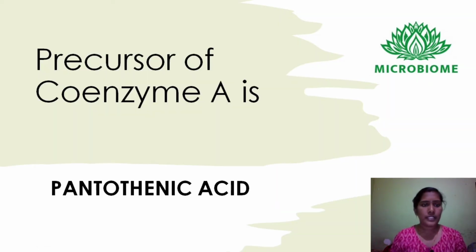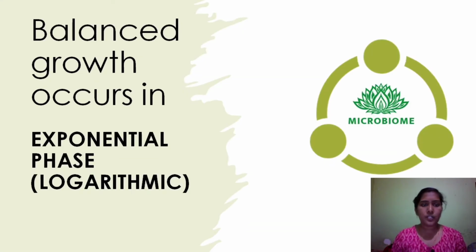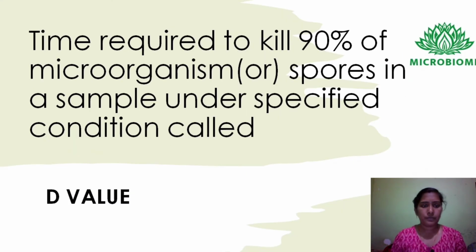And the next question is, precursor of coenzyme A is pantothenic acid. The coenzyme A controls the interconversion of fat, protein and carbohydrates. And the next question is, balanced growth occurs in exponential phase, that is logarithmic phase. Here the cell doubles through binary fission.